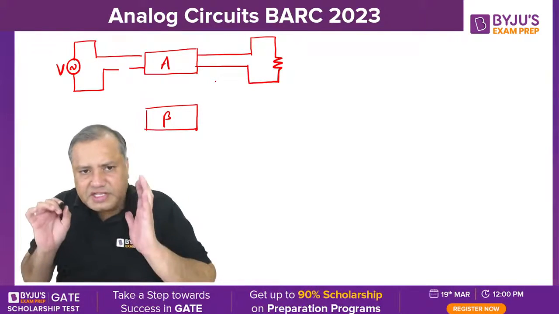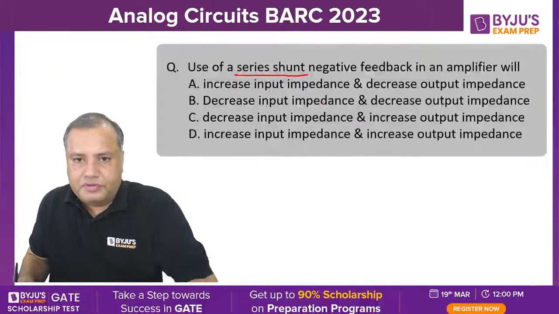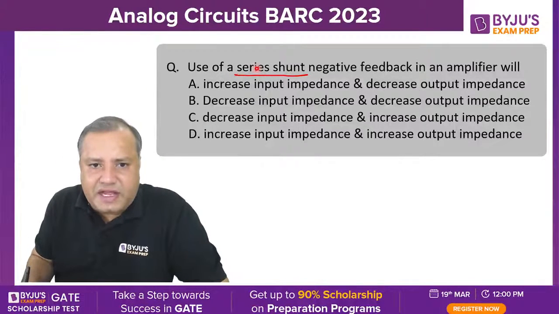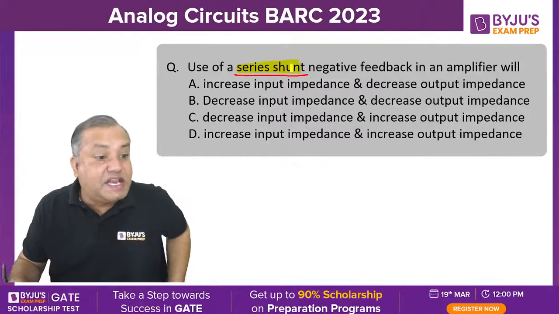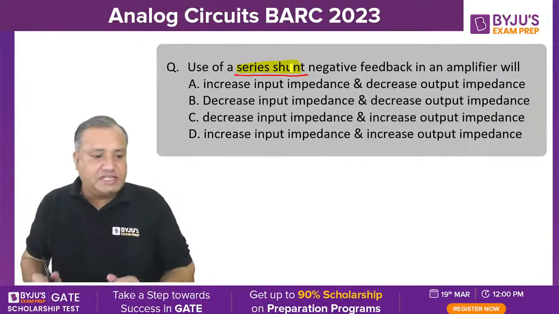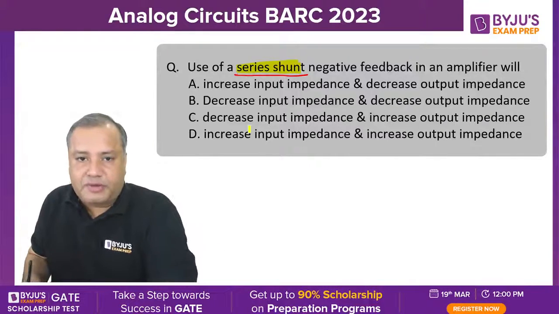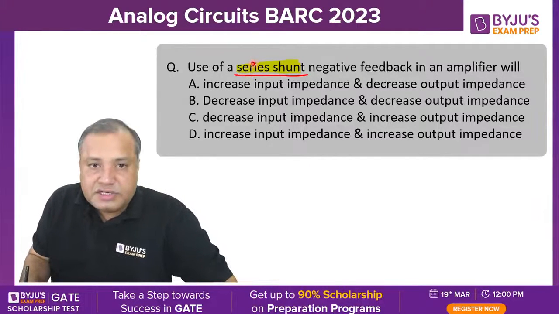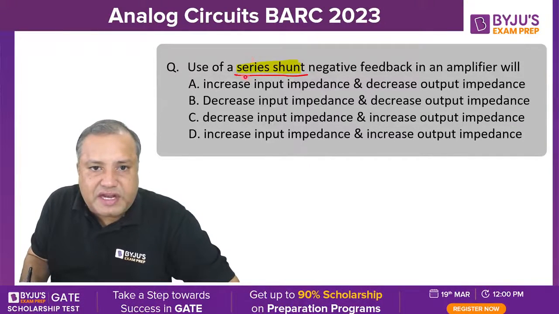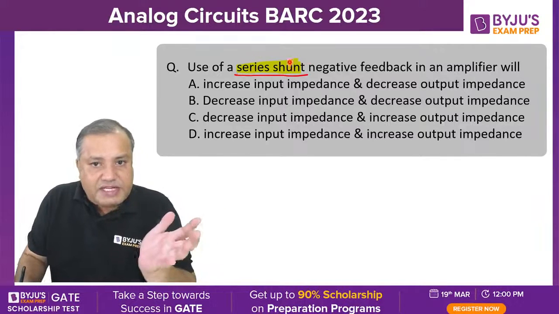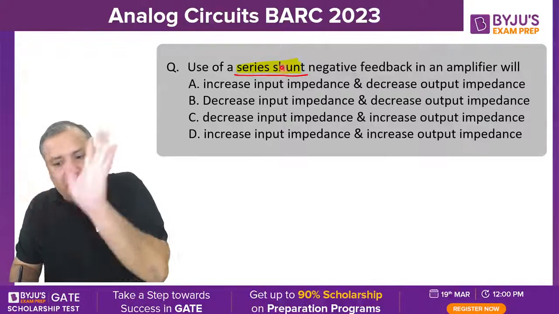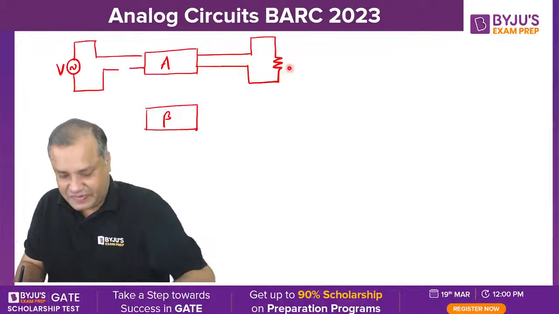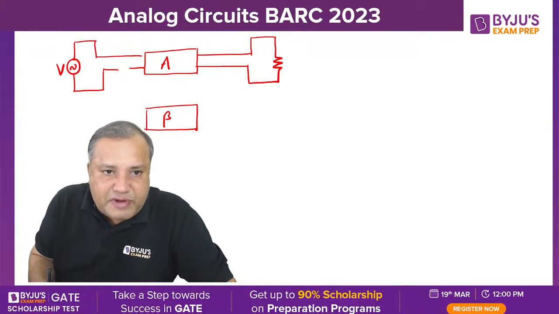Now see, listen carefully. When they are saying that it is series shunt type of feedback, which type of feedback is it? Series shunt feedback. It means series type of connection is required at the input side and shunt type of connection is required at the output side. Remember this. So series type of connection is required here, at the input.